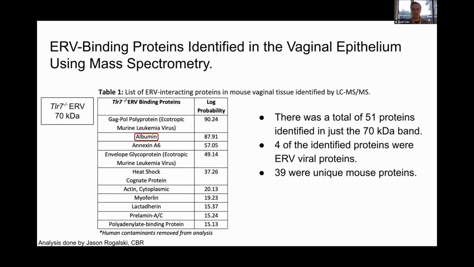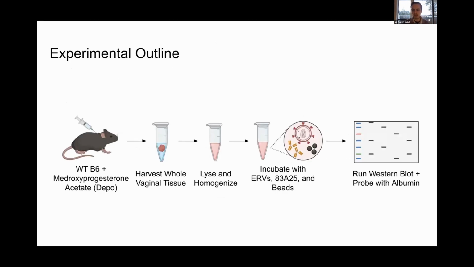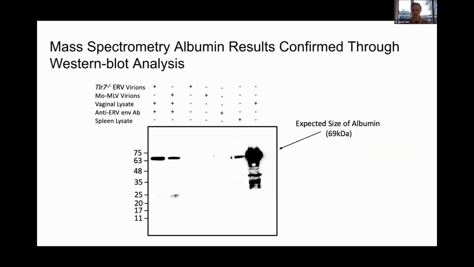So to do that, I started with the most significant hit, following any of the viral proteins, and that was going to be albumin. To confirm this, I did the exact same workflow again. However, I'm now just running a Western blot and probing with albumin. So this is that Western blot.